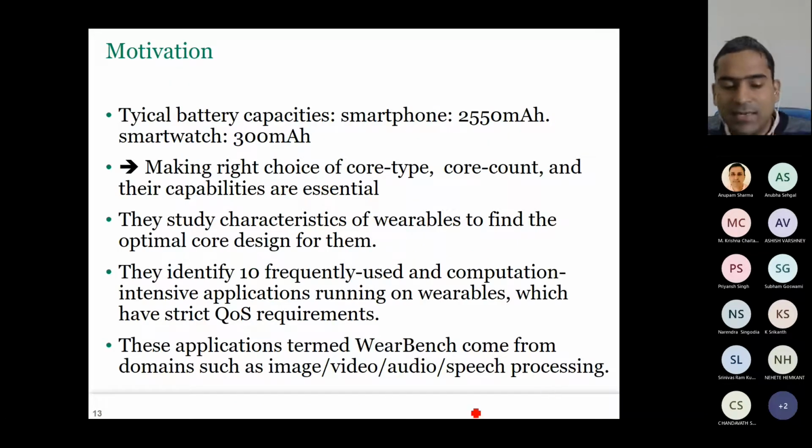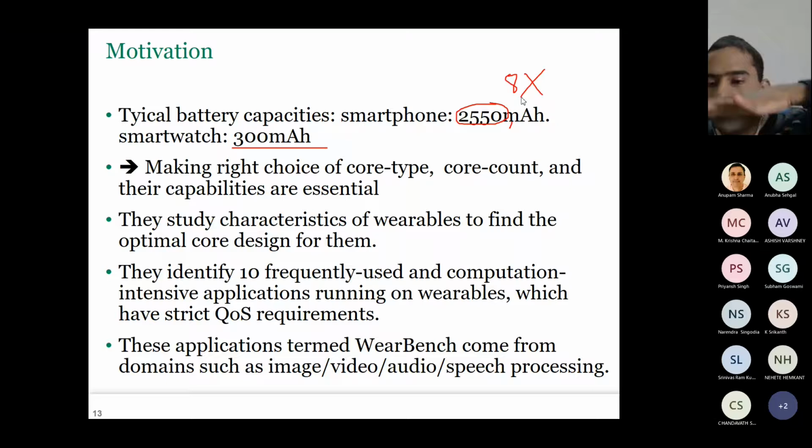Okay, so please try to remember these points. These are the battery capacities. A smartwatch battery may have a capacity of this, in milliampere hour, and a smartphone has this. So almost 8 times higher. That's why, when the area is reduced, like smartphone area is probably this, and smartwatch area is this, everything scales down. Your battery capacity also scales down.